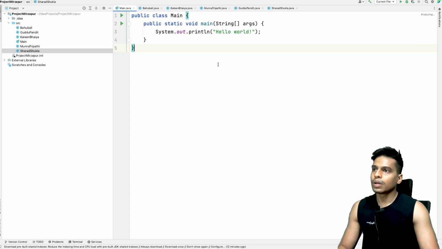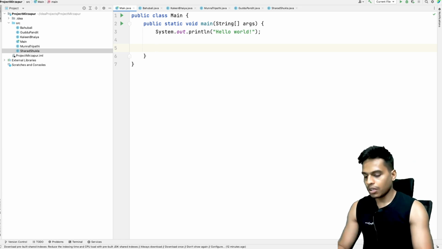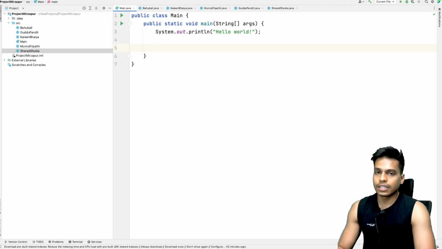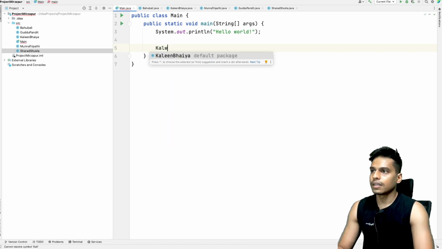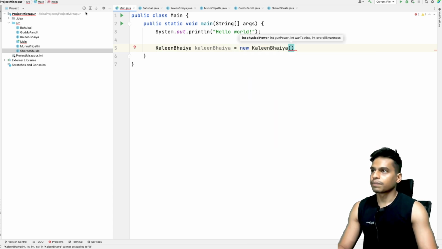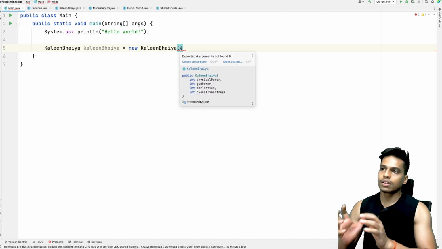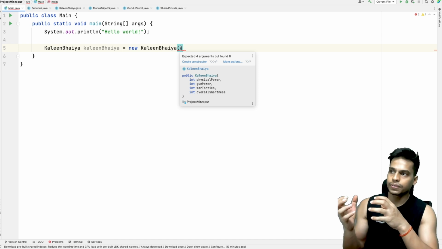Now let's go to the main function and try to create an instance of one of the characters. So let's create an object of Kalin Bhaiya. Kalin Bhaiya is equals to new Kalin Bhaiya, right? Now here we need to pass all the 4 arguments of this class.